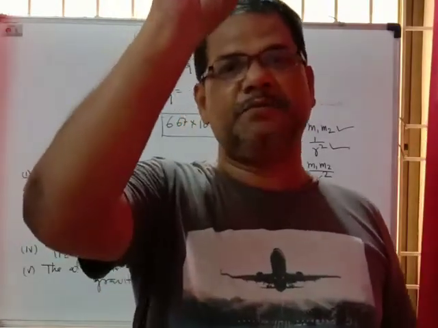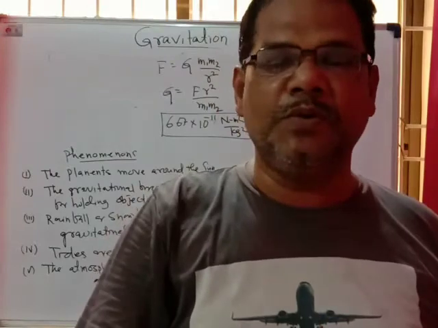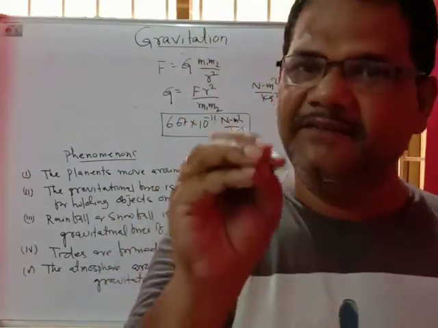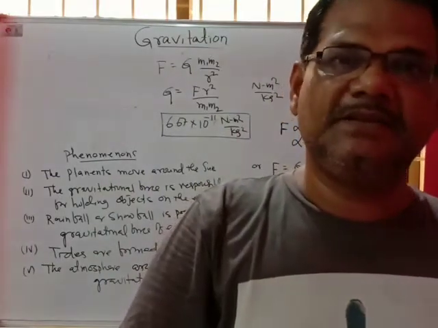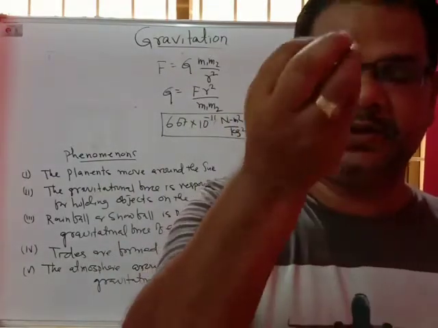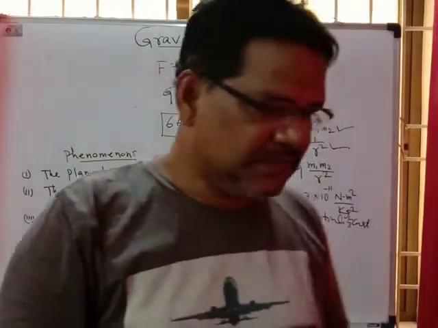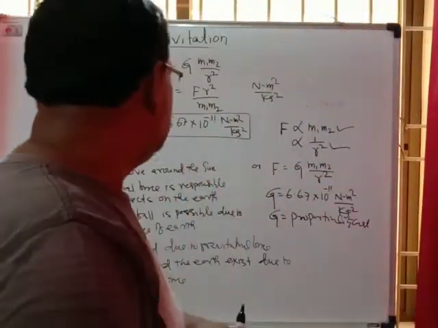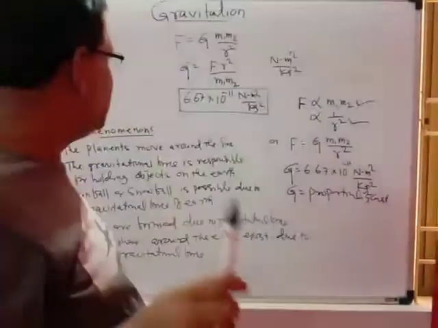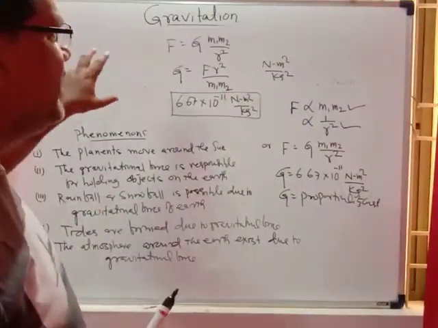but the acceleration produced in the case of the stone is more because the mass of the stone is very small. So the acceleration will be more in the case of the stone. That is why we find that the stone is falling down, and we cannot realize that the Earth is moving towards the stone. But the forces are equal in magnitude and oppositely directed. So what are the phenomena?